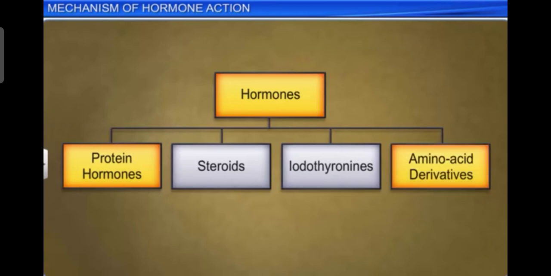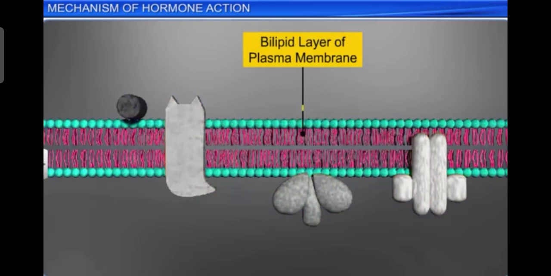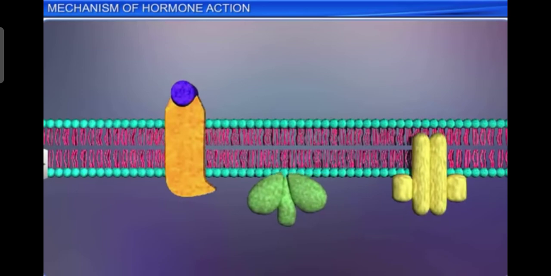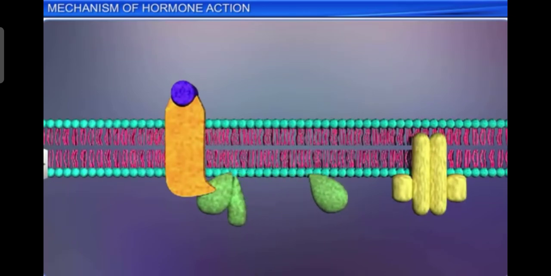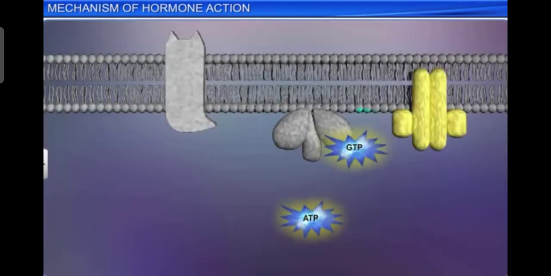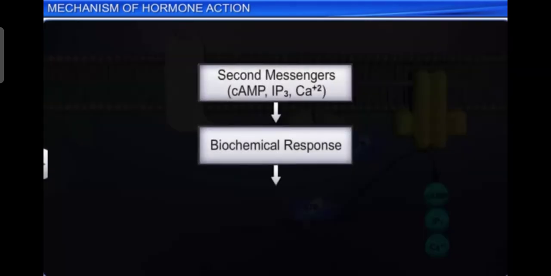Metabolism and hence physiological functions are regulated by the hormones. So protein hormones and amino acid hormones, which interact with the membrane-bound receptors, normally do not enter the target cells but generate second messengers like cyclic AMP. This is making hormone-receptor complex in the diagrams, producing cyclic AMP, then IP3, calcium ions, and these IP3 and calcium ions, etc., in turn regulate cellular metabolism.